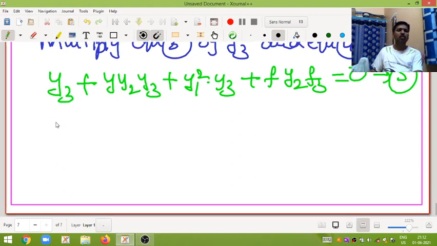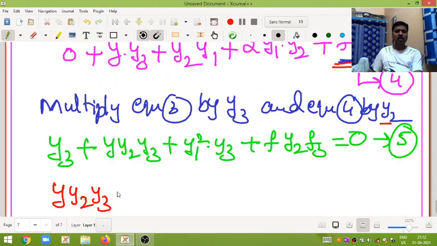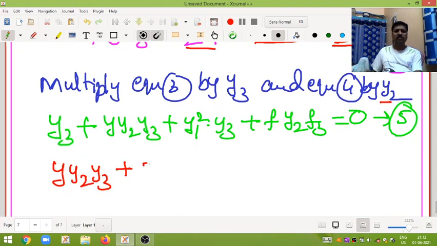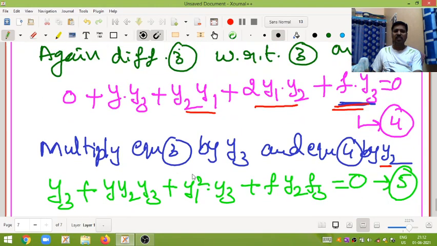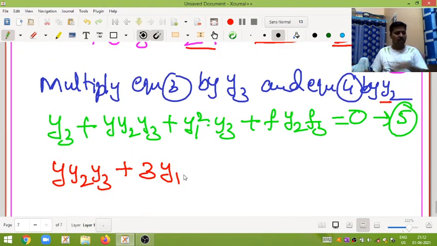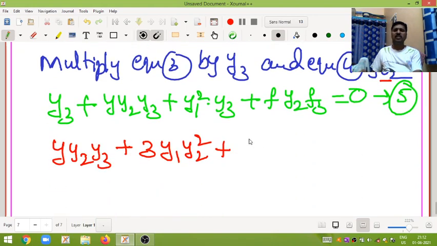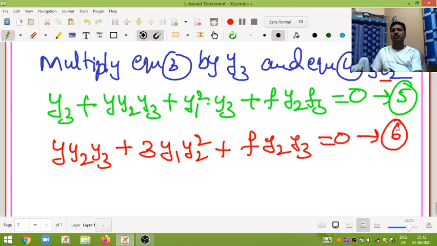By multiplying y2, we get y2 y3, plus 2y1 y2 plus y1 y2, which is 3y1 y2, and multiplying by y2 again gives 3y1 y2 square, plus f y3 multiplied by y2 gives f y2 y3, equal to 0. Call it equation number 6.